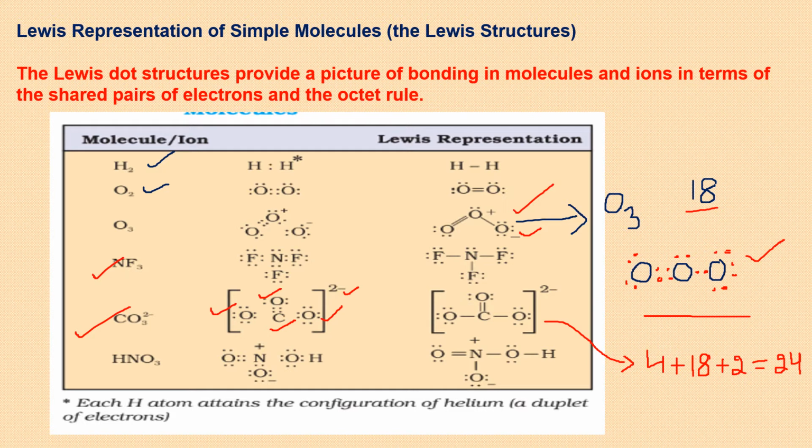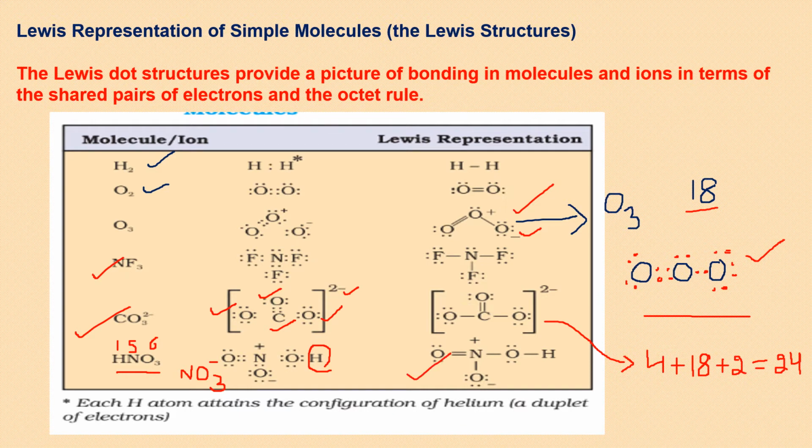Same way you can try for HNO3, or if you simply remove this H from here as H plus, it becomes NO3 minus, nitrate ion. So same way, calculate the total number of valence electrons of nitrogen and 3 oxygens, and add 1 electron to it. And if you're drawing it for HNO3, then simply electron for hydrogen 1, for nitrogen valence electrons 5, for each oxygen valence electron 6. So 6 into 3, 18. Just add them and try. You will get this structure.